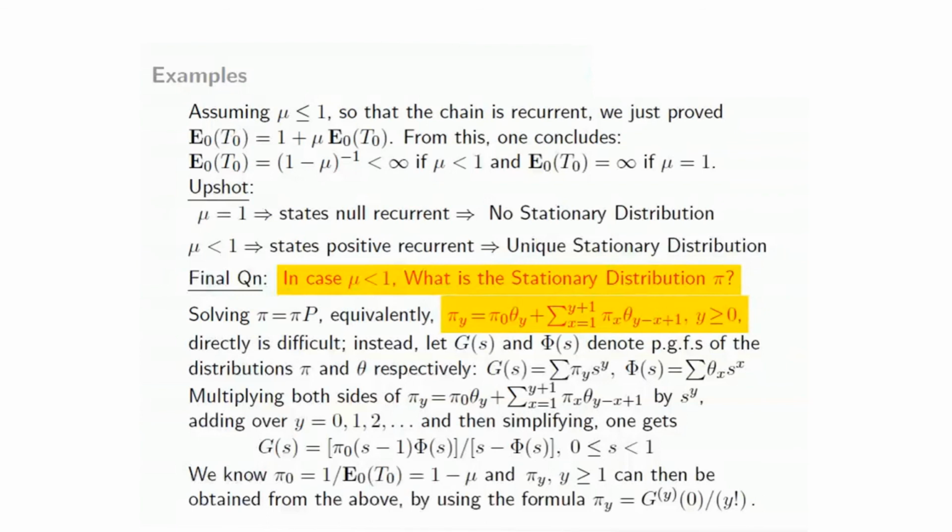But even then, if that expected number happens to be 1, then it's a null recurrent irreducible chain, so no stationary distribution. So the only case when the states happen to be positive recurrent is when the expected number of arrivals is strictly less than 1, and in that case there is a unique stationary distribution, and this is a method of finding the stationary distribution if you are interested.